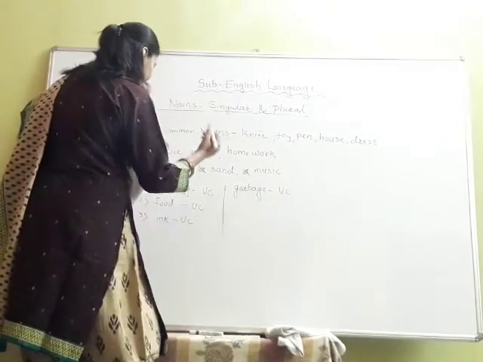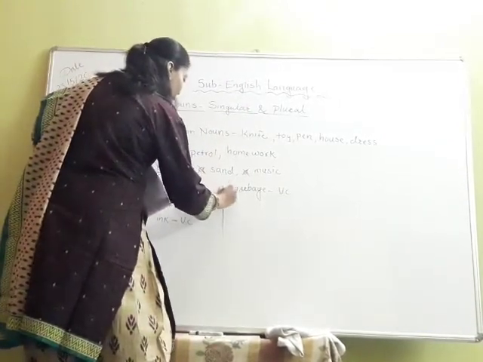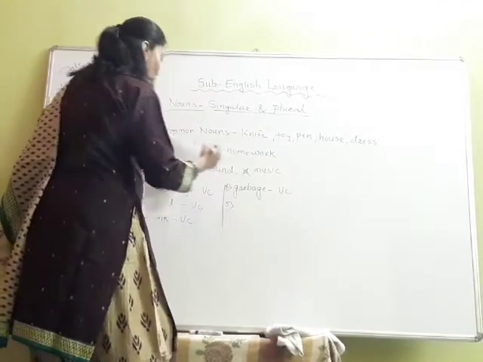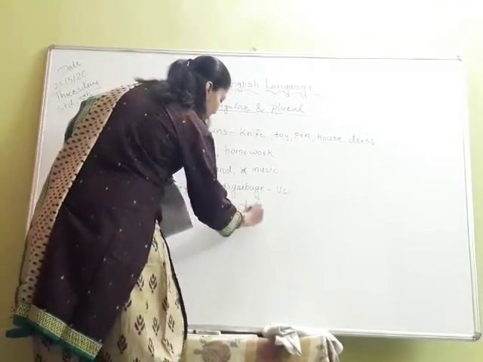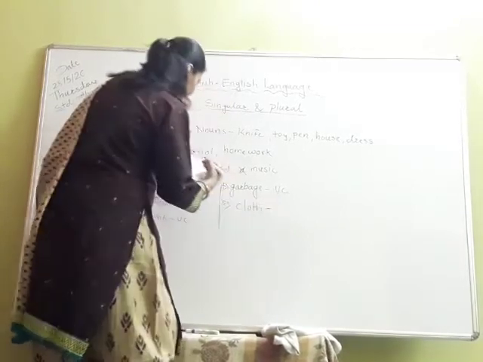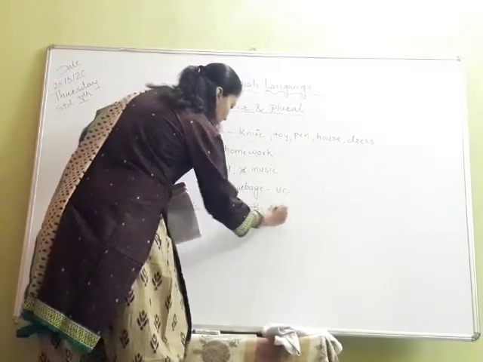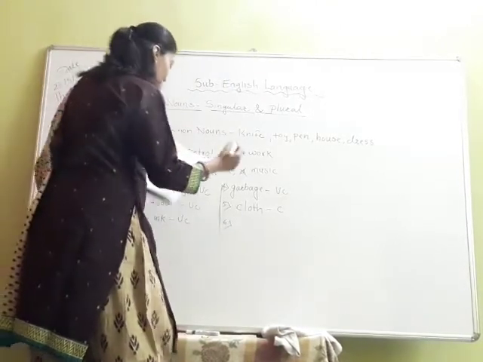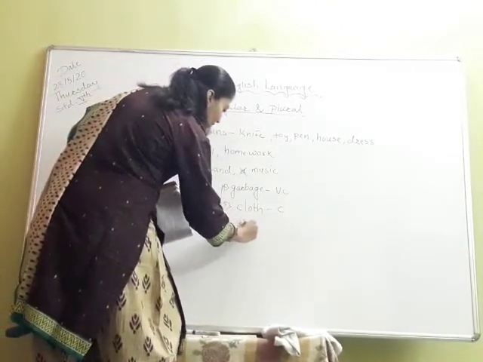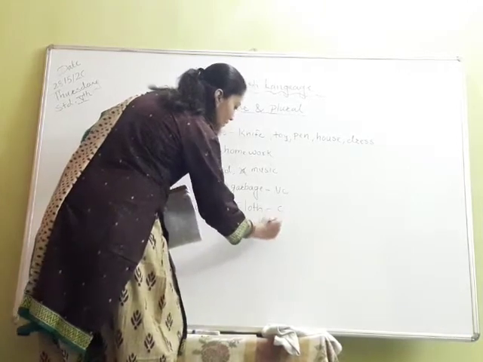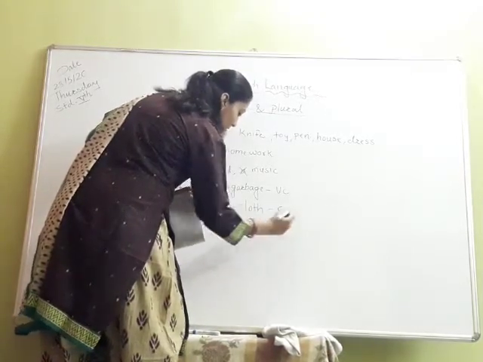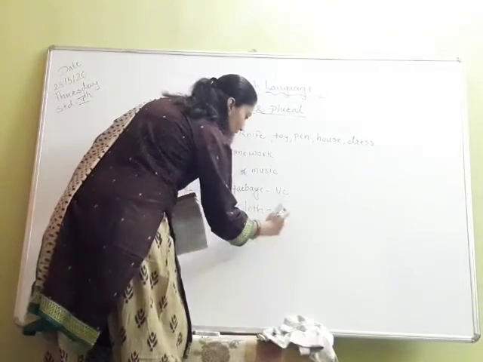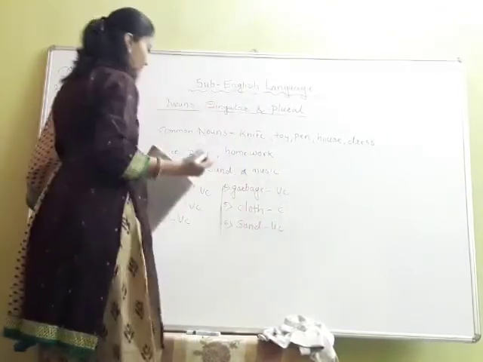Then fifth one is cloth. That is countable. Then sixth one is sand. Can we count the sand? No. So it is uncountable. So we have to write here UC, uncountable noun.